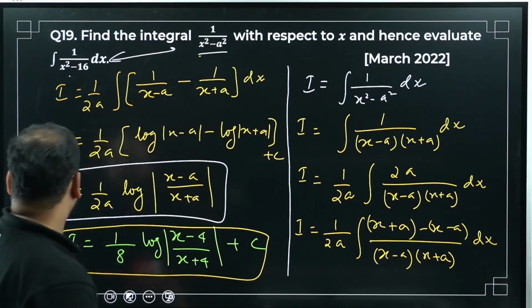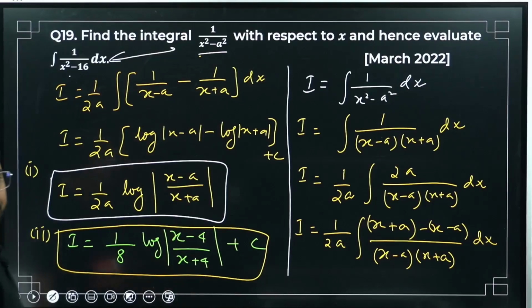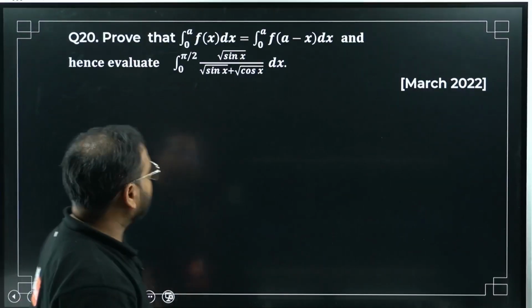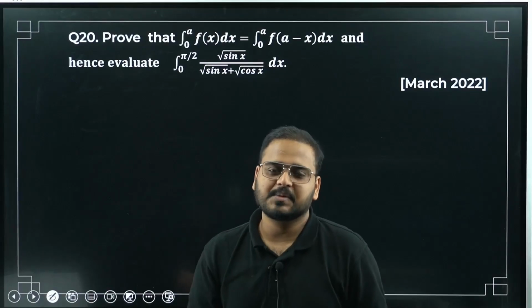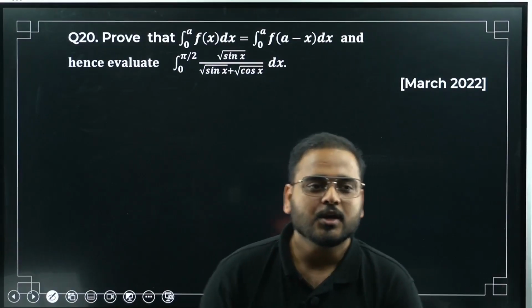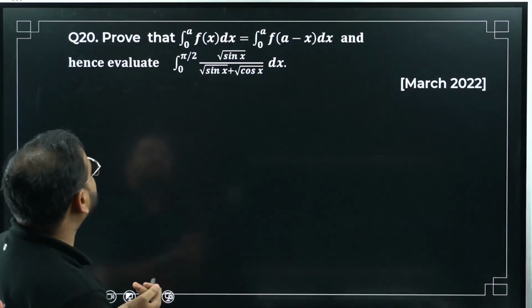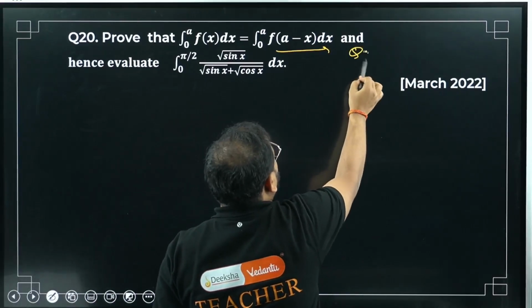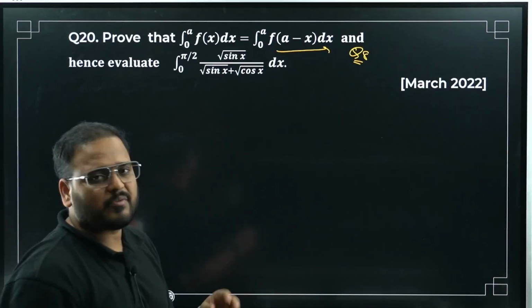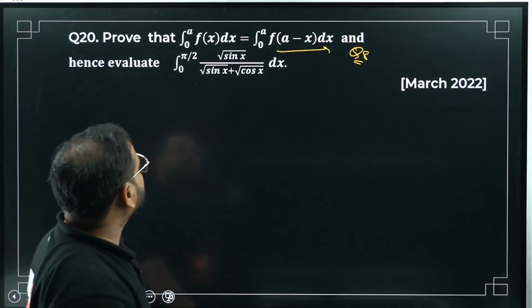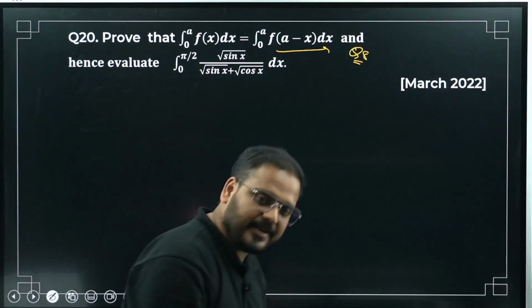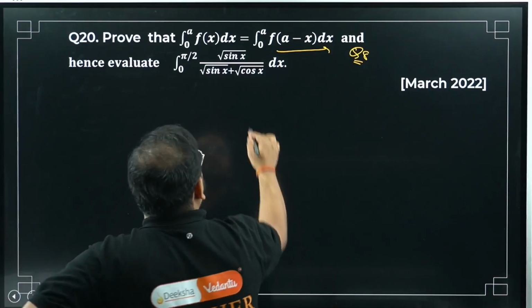Simple question. Very simple. Shall I move on? Yes. Question number 20 comes for us now. Simple questions, we are doing good. So question number 19 is done. Question number 20: I have taught you this property in question number 8. Same thing, sum of the limits minus x. So I can apply this concept directly over here.